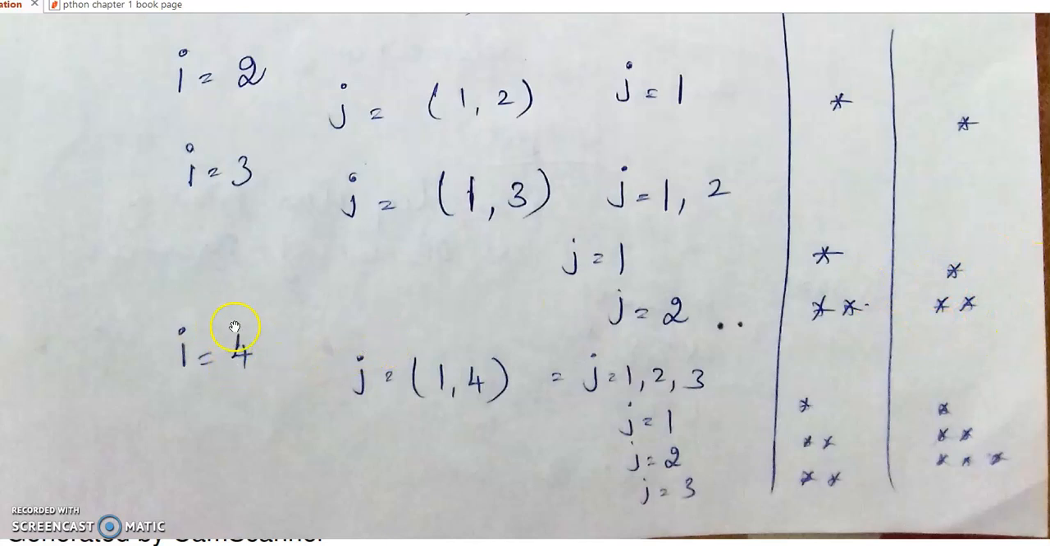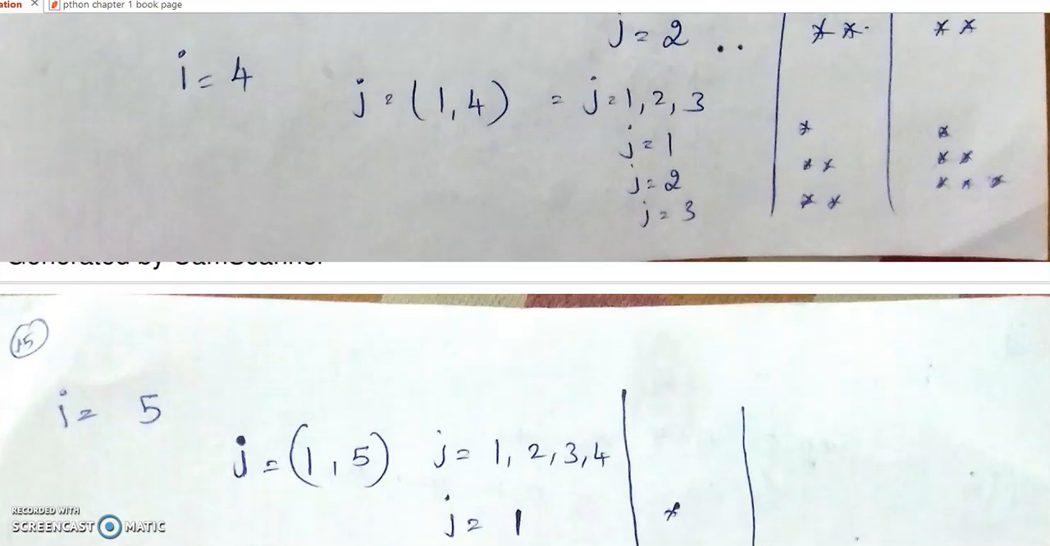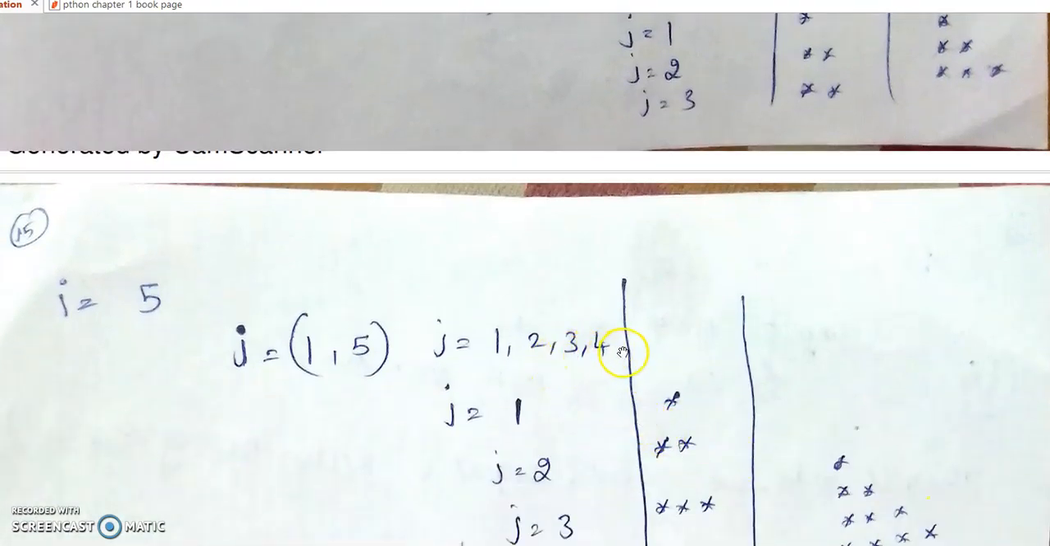Then when I value changes to 4, the J value varies from 1, 2, 3. So when J value is equal to 1, a star will be printed. J value equal to 2, again 1 more star is added. When J value equal to 3, again 1 more star is added. What is the output? When I value is equal to 2, 1 star is printed by J. When I value equal to 3, by J we have printed 2 stars. When I value equal to 4, by J we have printed 3 stars. Then when I value is equal to 5, J varies from 1, 2, 3, 4. So J prints 4 stars.